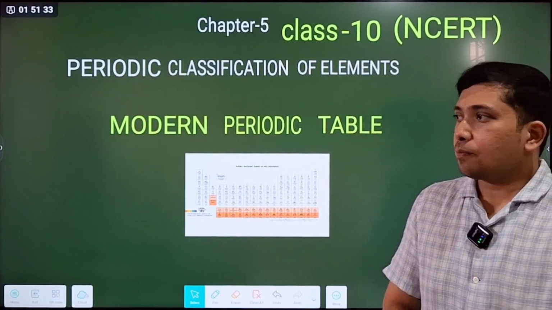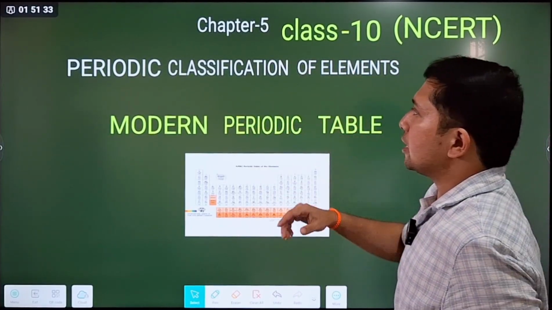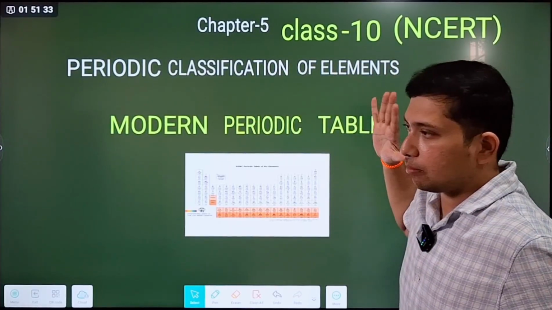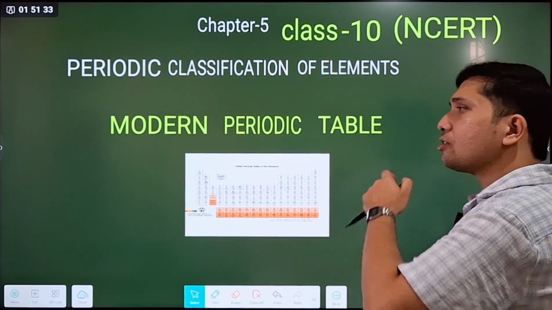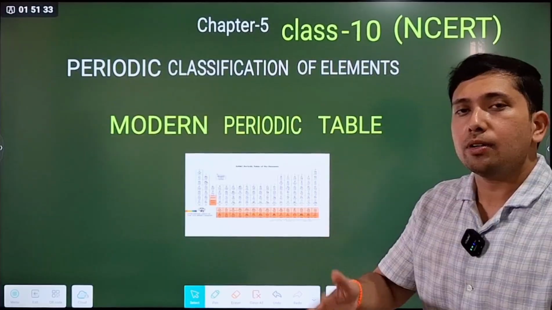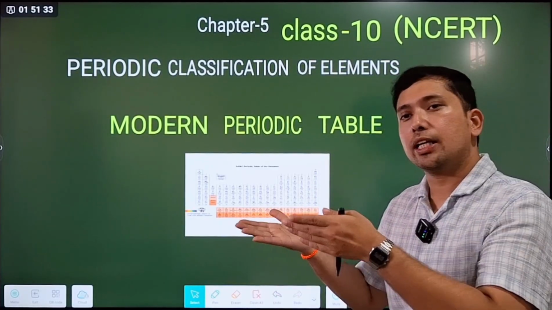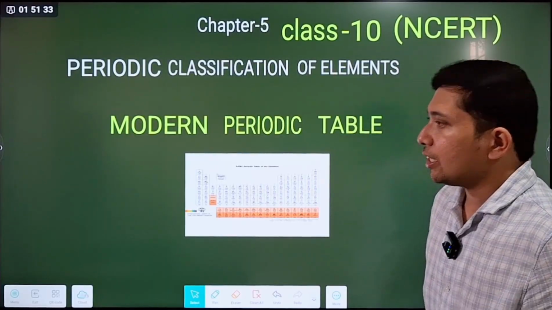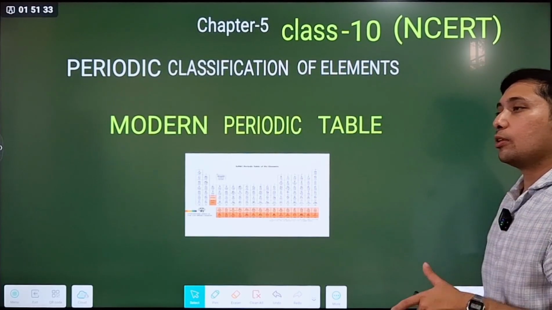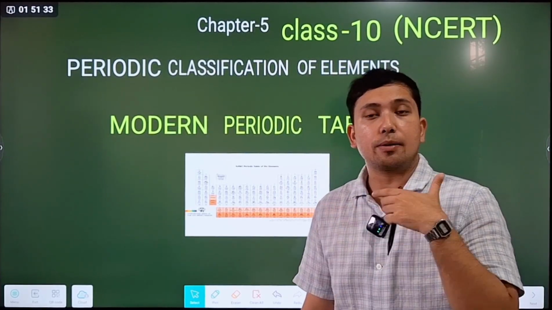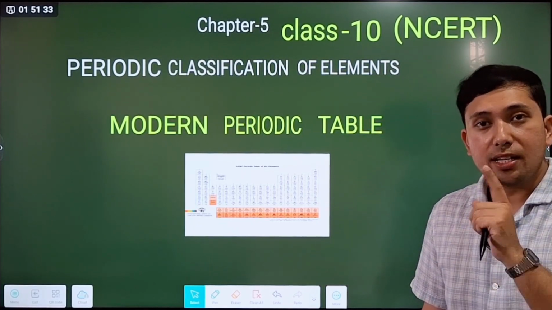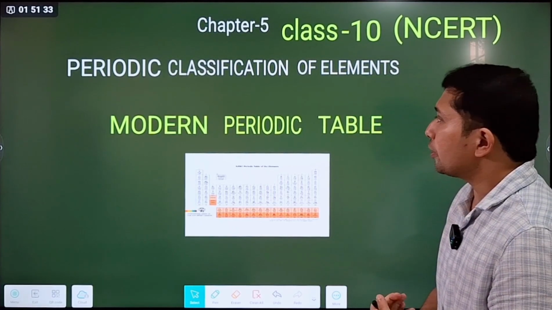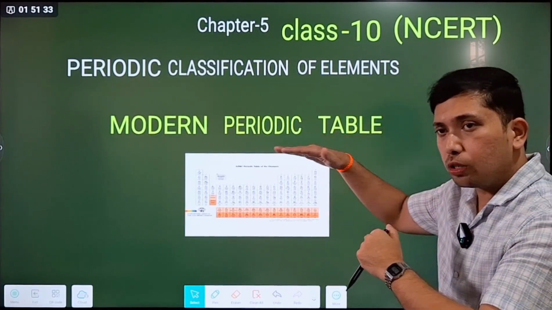Mendeleev arranged the elements according to increasing atomic mass. During his time 63 elements were known, but he predicted that more elements would be found in our time. He was correct in that, and he was also able to predict the discovery of some elements like gallium and scandium. Now we are going to dive deep into the modern periodic table.